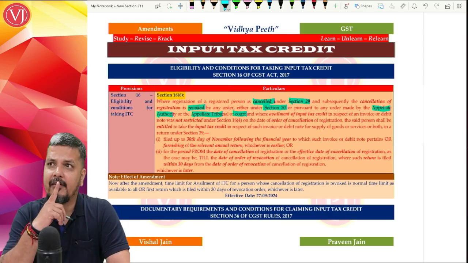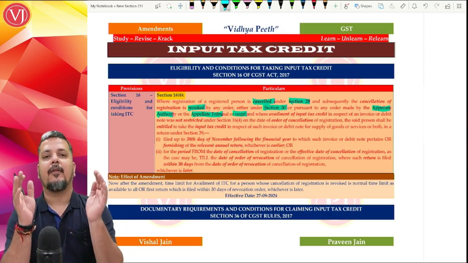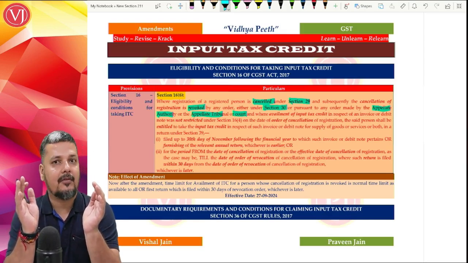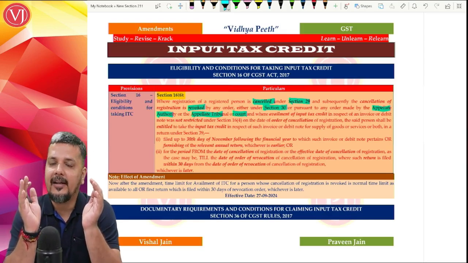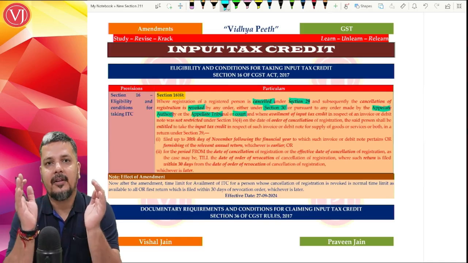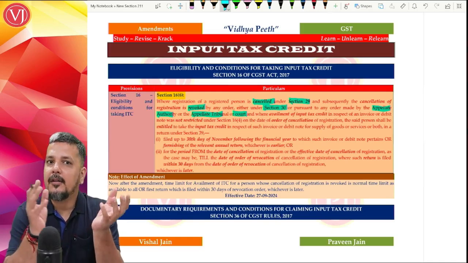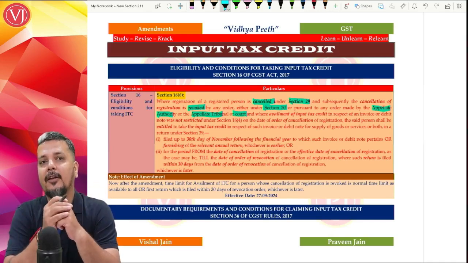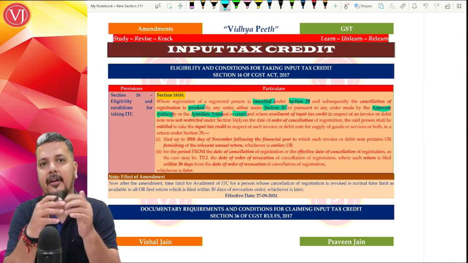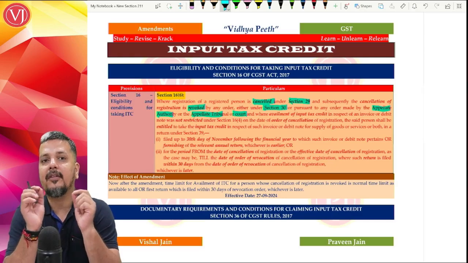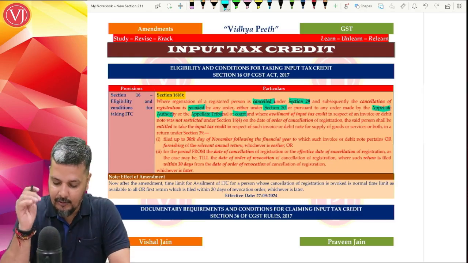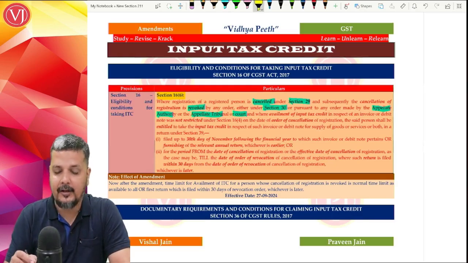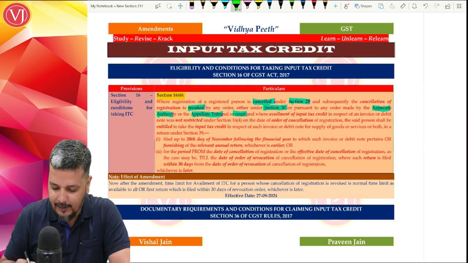Now in such a case, you need to understand that there was quite a period where the registration was not at all there. So it is highly possible that during that point of time, the person would have still carried on the business, and the credit would have yet to be taken. It might be old credit or recent credit, but you need to discuss the time limit for taking the credit. So what is the time limit for availment of credit in such a case?